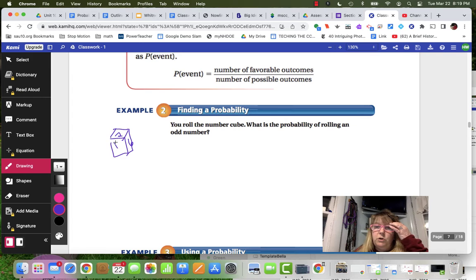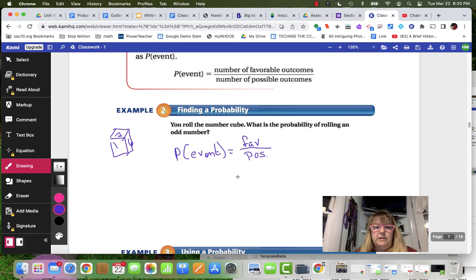Okay, so you're going to roll a number cube and want to know the probability of rolling an odd number, so that we know that the P of the event is equal to the number of favorable outcomes over the number of possible outcomes.